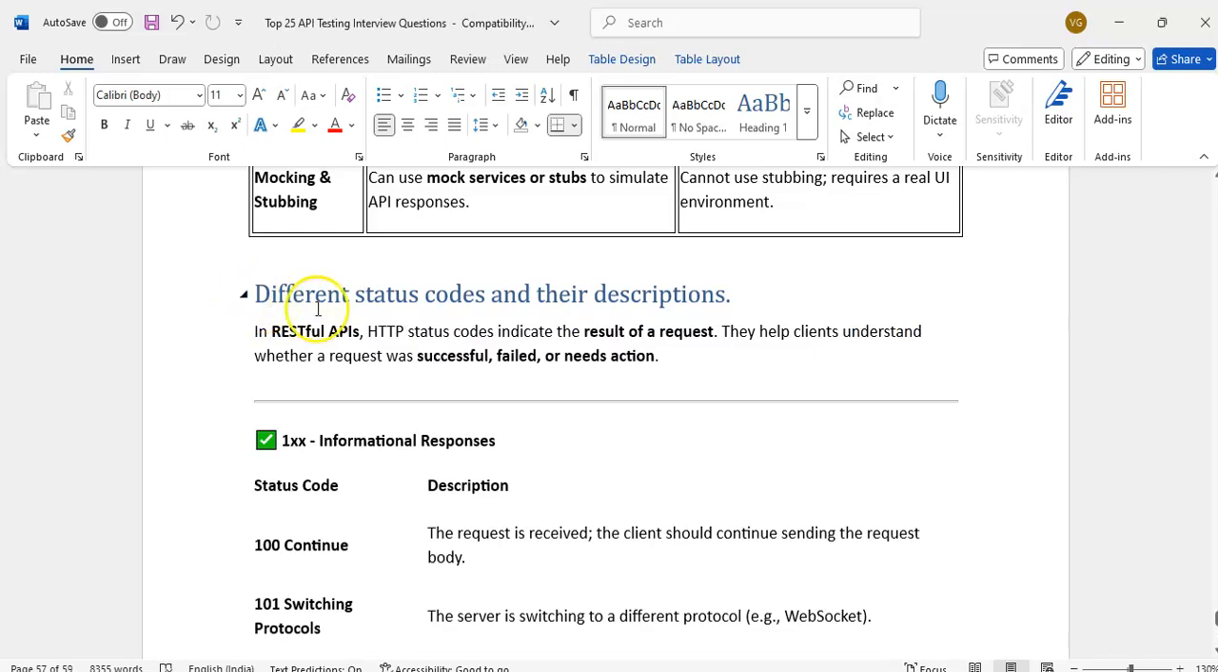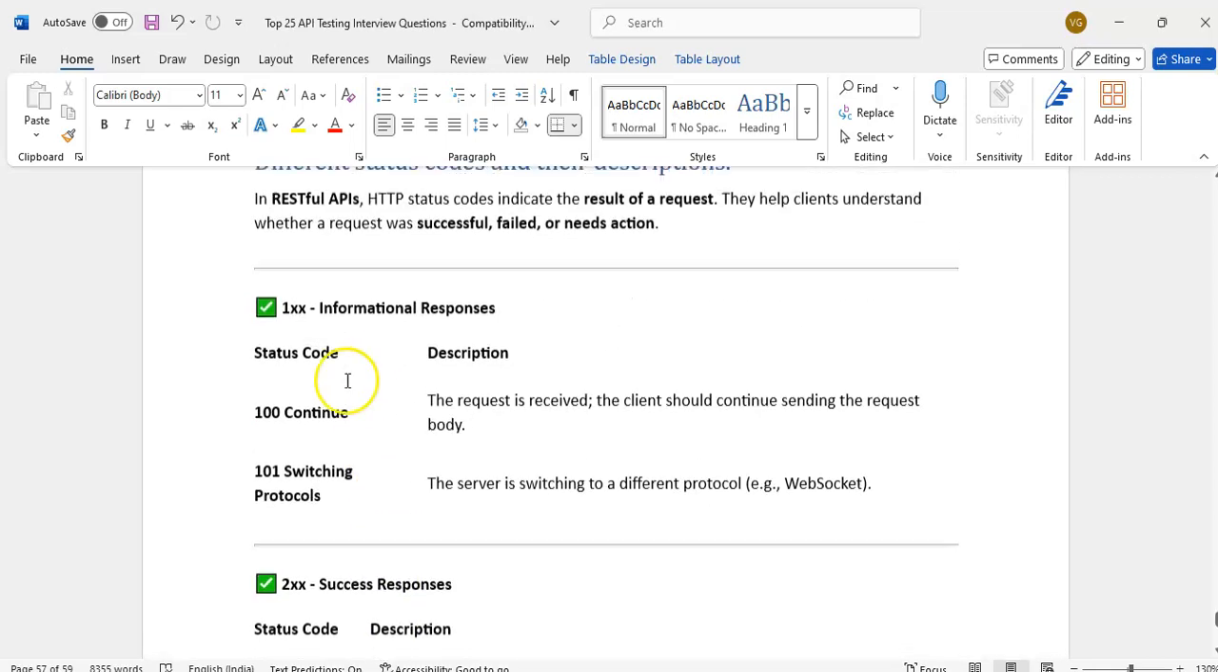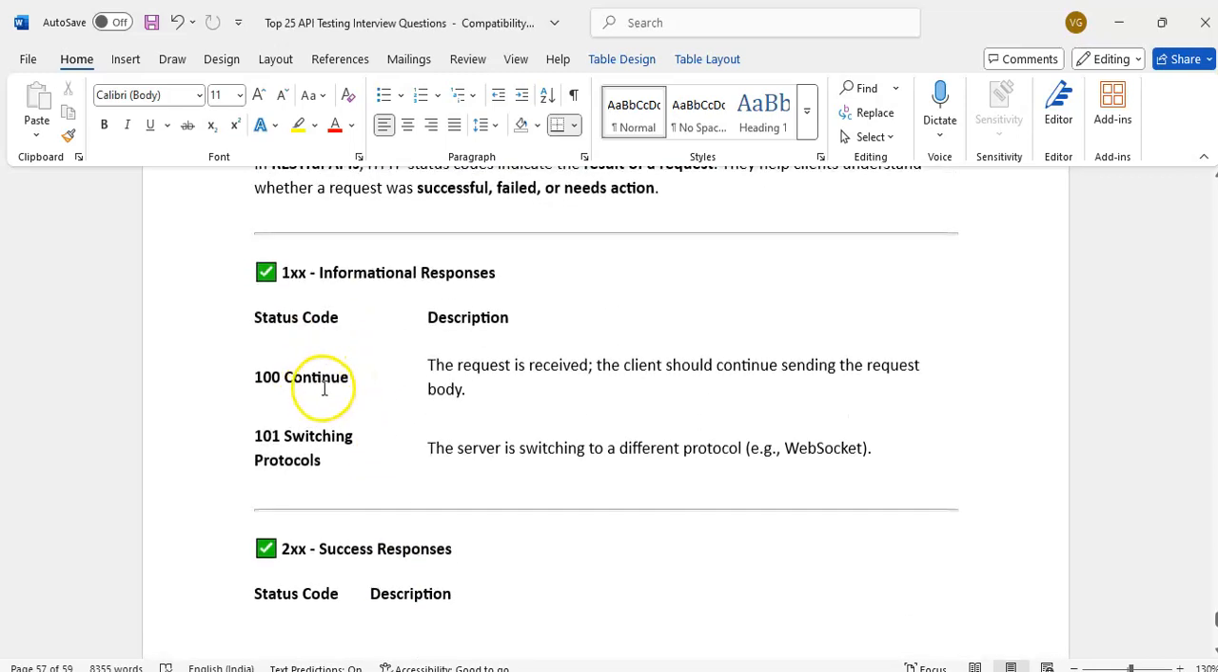One more important question: different status codes and their descriptions. Mostly 100 means the request is received, the client should continue sending the request body. 100 means informational. Mostly we will not see this. So far I did not see it. 100 is continue, 101 is switching protocols, the server is switching to different protocols. These are informational responses.